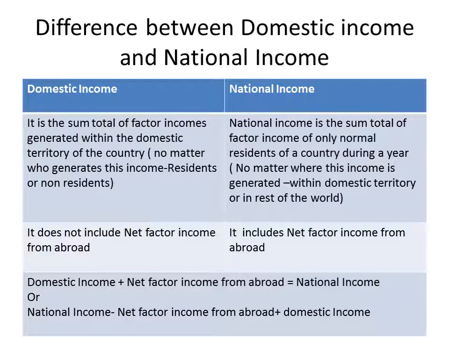So, on the basis of domestic territory of the country and normal residence, we can differentiate domestic income and national income. Domestic income is the sum total of factor income generated within the domestic territory of the country, no matter who generates the income, residents or non-residents. National income is the sum total of factor income of only normal residents of a country during a year, no matter where this income is generated, within domestic territory or in the rest of the world.